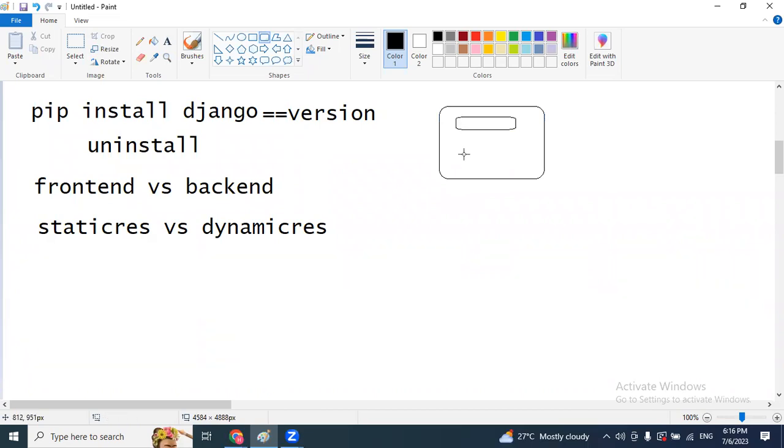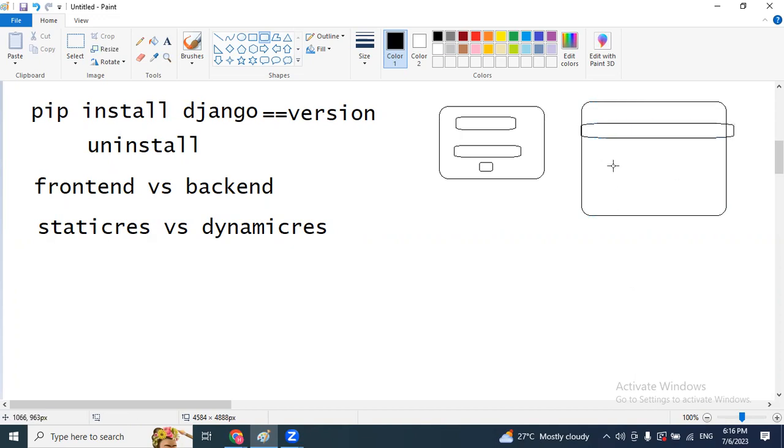I have entered an invalid customer ID and password. When I entered, they will display "please enter valid ID, please enter valid password." For you also they will display the same thing only. But after a successful login, inside I am going to click on account balance. For me, they will display a different digit. For you, they will display a different digit. Nothing but based on the user, the response may vary. So if they are displaying some fixed response, that is a static response. If the response varies from user to user, it is a dynamic response only.